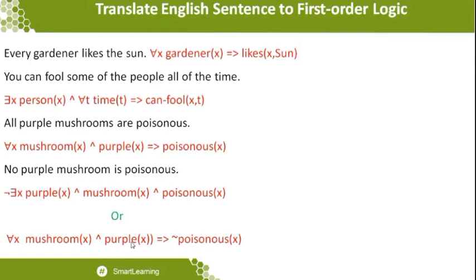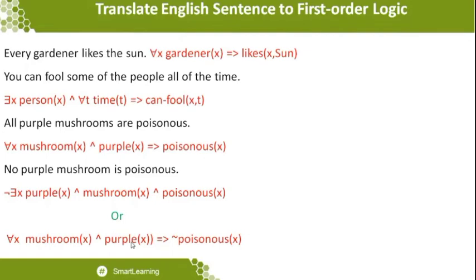The next statement gives another clue for you: all purple mushrooms are poisonous. In what way should I understand this? All the mushrooms which are purple in color should be poisonous. This statement calls for an implication symbol, as when I was taking propositional logic statements, especially when writing the implication symbol. I told you that whenever the antecedent is true, then we concentrate on the consequent. So here, all purple mushrooms are poisonous. Poisonous is the single thing that you conclude.